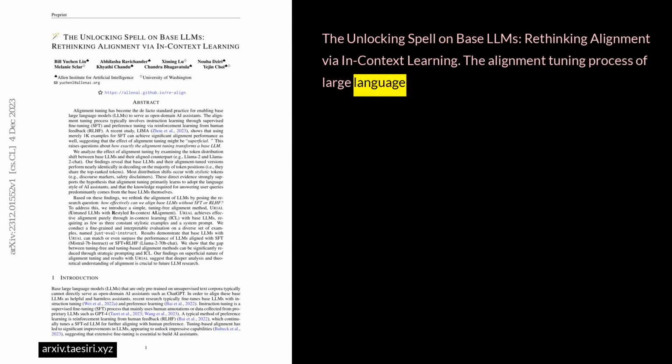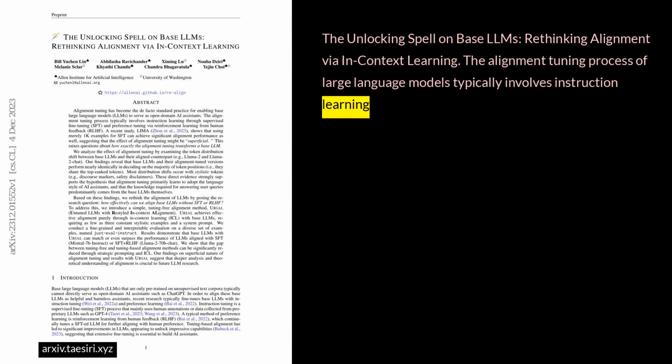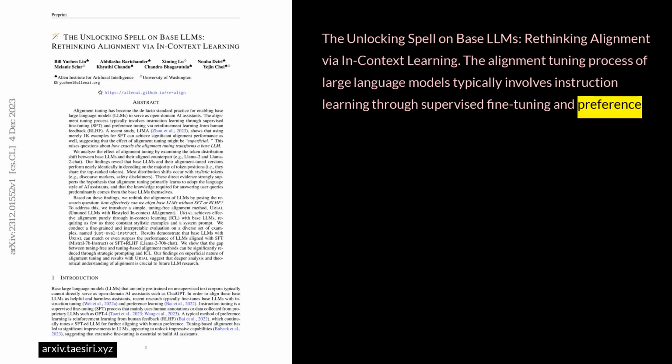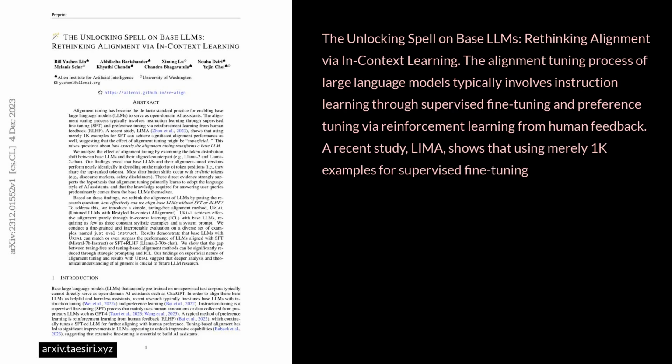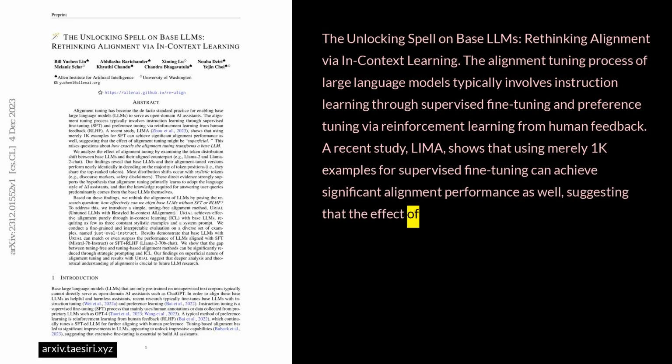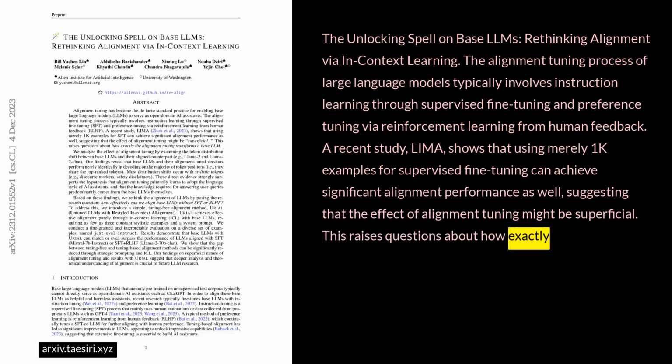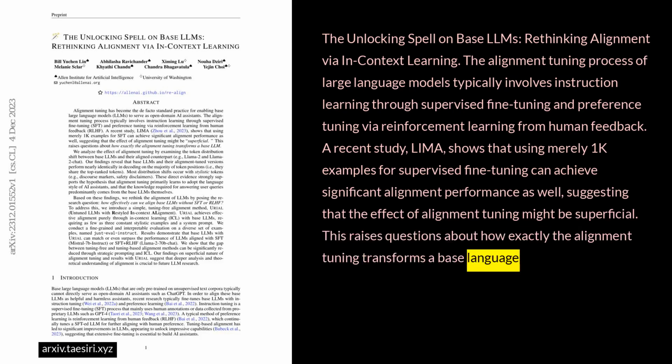The Unlocking Spell on Base LLMs: Rethinking Alignment via In-Context Learning. The alignment tuning process of large language models typically involves instruction learning through supervised fine-tuning and preference tuning via reinforcement learning from human feedback. A recent study, LIMA, shows that using merely 1K examples for supervised fine-tuning can achieve significant alignment performance as well, suggesting that the effect of alignment tuning might be superficial. This raises questions about how exactly the alignment tuning transforms a base language model.